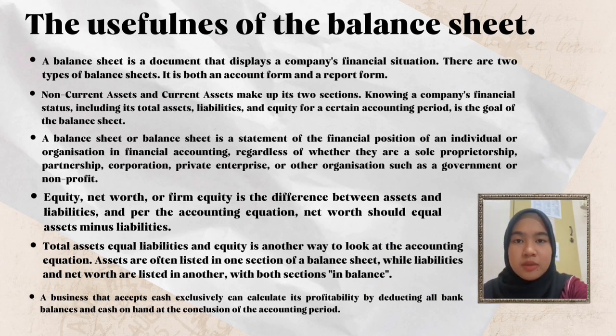A business that accepts cash exclusively can calculate its profitability by deducting all bank balance and cash on hand at the conclusion of the accounting period. The owners of this business frequently do not take all of their initial capital and profits at the conclusion of each accounting period, since they owe their suppliers and taxing authorities money. In other words, even if a corporation has assets and wants to convert them into cash at the conclusion of each fiscal period, they cannot be converted into cash right away.